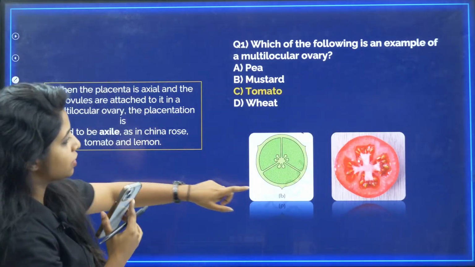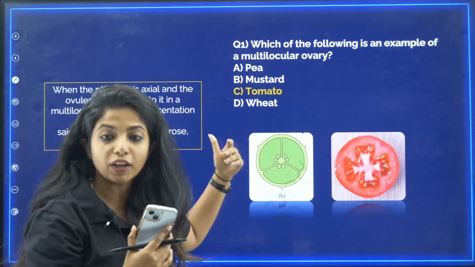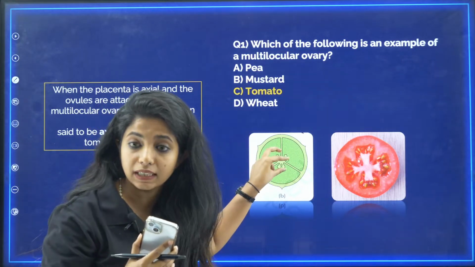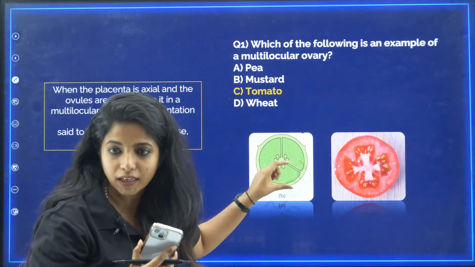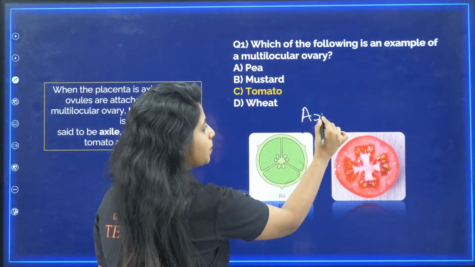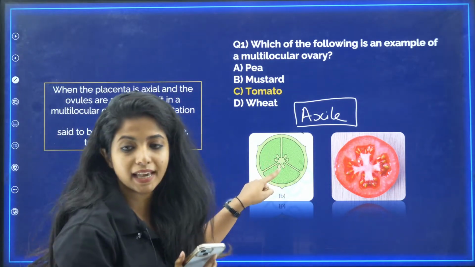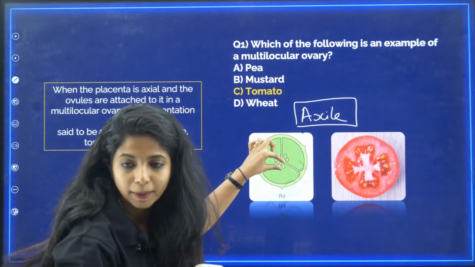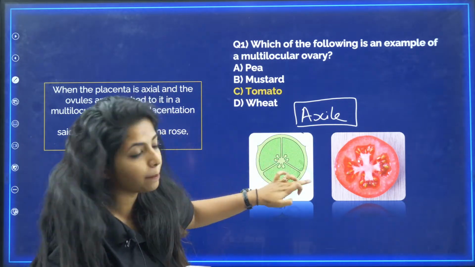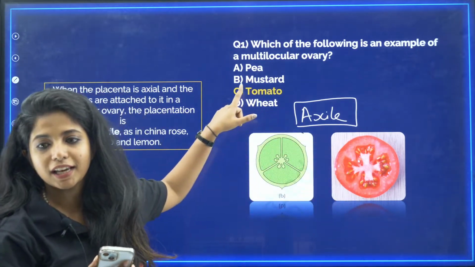Let's see, why is it the answer? If you cut the tomato down, you can see something like this. My dear children, have you heard about placentation? Basically in the ovary there is placenta, and depending on the position of the placenta as well as the ovules around it, you have different types of placentation. One such placentation is known as axile placentation. Listen to me carefully, you would be able to answer more questions related to this. In axile placentation, in the center you have the placenta and around it you have the ovules, and to divide them you have septa in between. And where do you see it? You see it in the case of tomato.